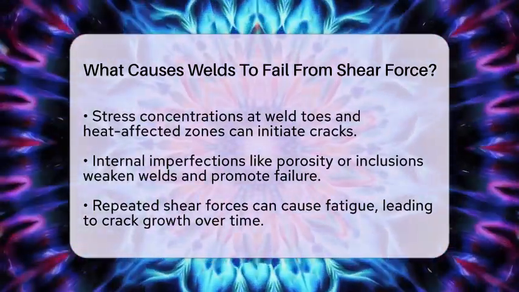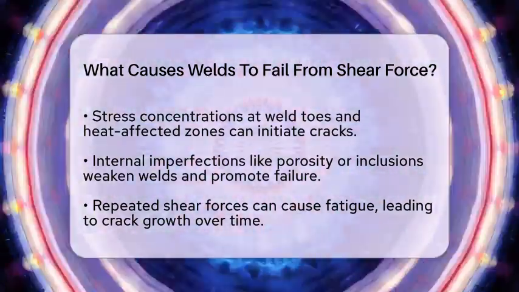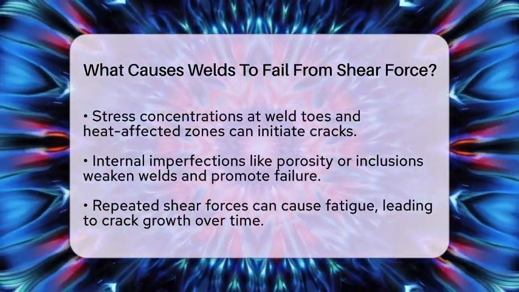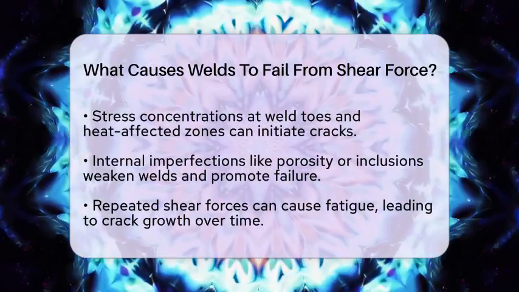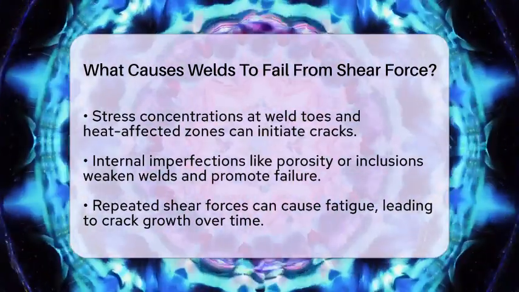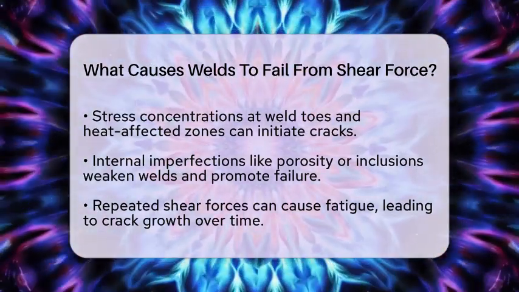Stress concentrations are another factor. The edges of the weld, called toes, and the heat-affected zones can develop tiny cracks or microstructural changes. These act like stress risers, making it easier for cracks to start and grow under shear load. Imperfections inside the weld, like porosity or inclusions, weaken the joint further.